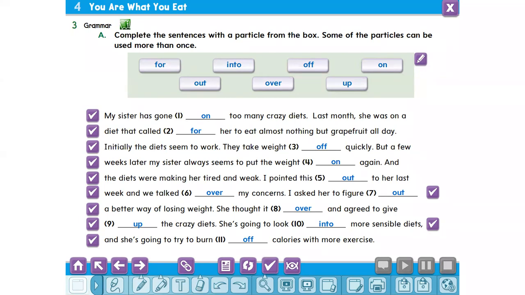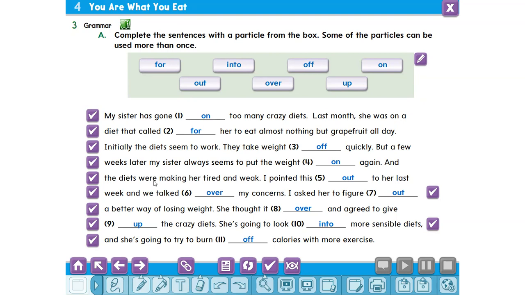But a few weeks later, my sister always seems to put the weight on again, and the diets were making her tired and weak. I pointed this out to her last week, and we talked over my concerns. I asked her to figure out a better way of losing weight. She thought it over and agreed to give up the crazy diets. She's going to look into more sensible diets, and she's going to try to burn off calories with more exercises. Thank you, Ahmed.